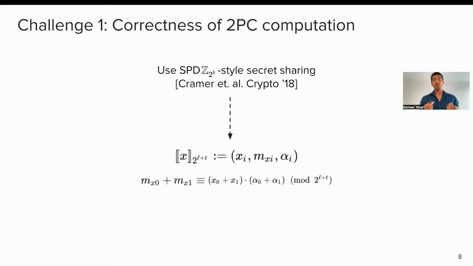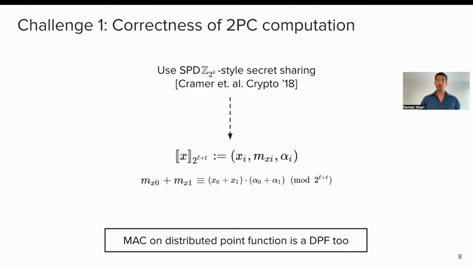One other thing to note here is that it's really interesting that when we have a distributed point function, the MAC of that distributed point function is also a distributed point function, because it will be non-zero at exactly one point. This makes it possible to secret share both the value, the shares of the distributed point function for the actual data, as well as for the MAC.